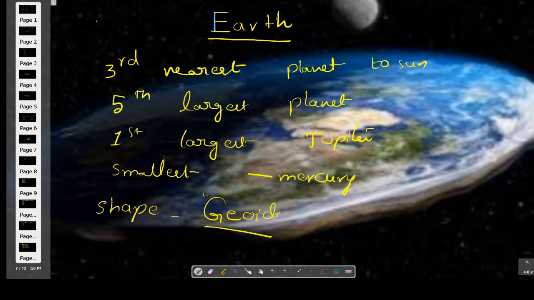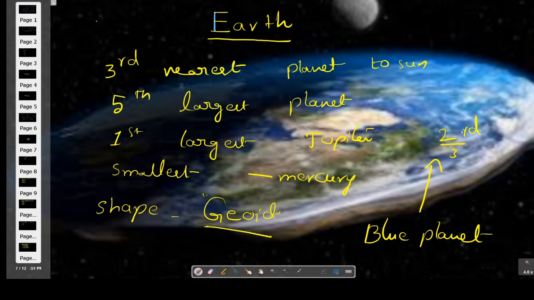It has water and air, which are very essential for our survival. One more important thing about Earth is that it is called the blue planet. Why? From outer space the Earth appears blue because two-thirds of its surface is covered by water. It is therefore called the blue planet.